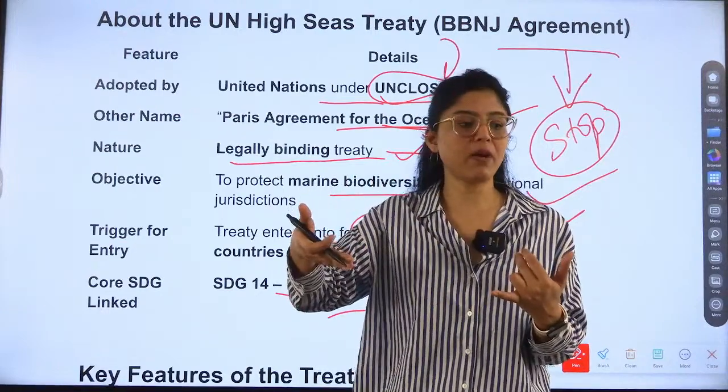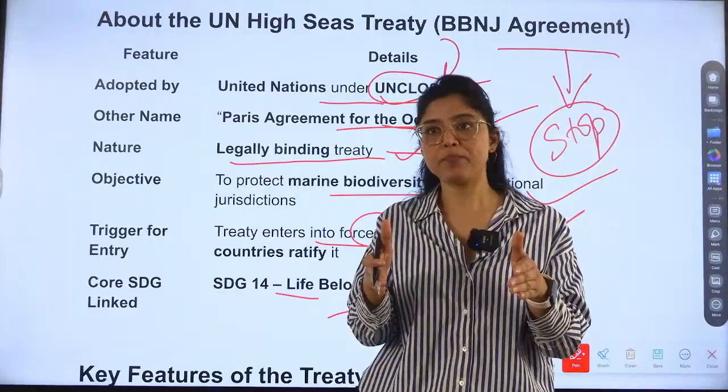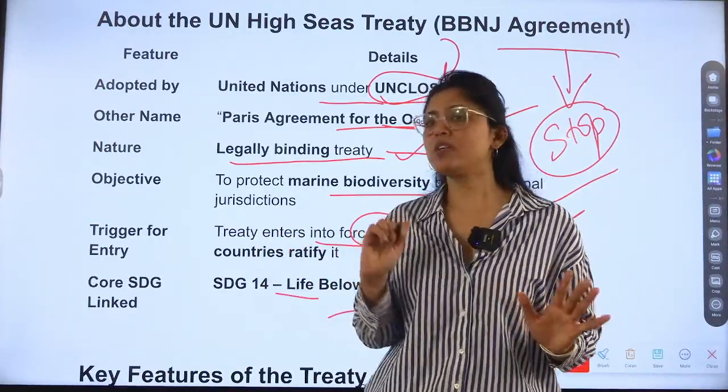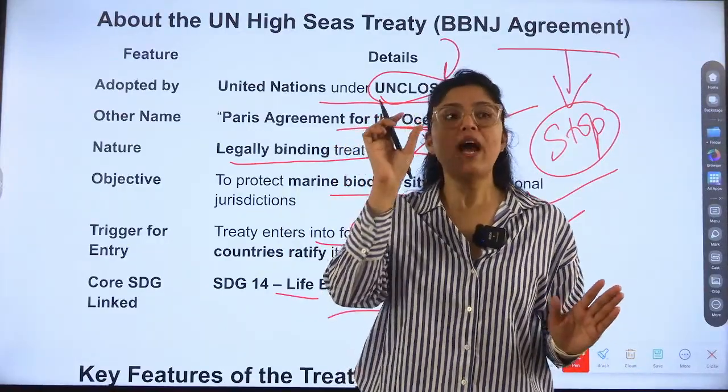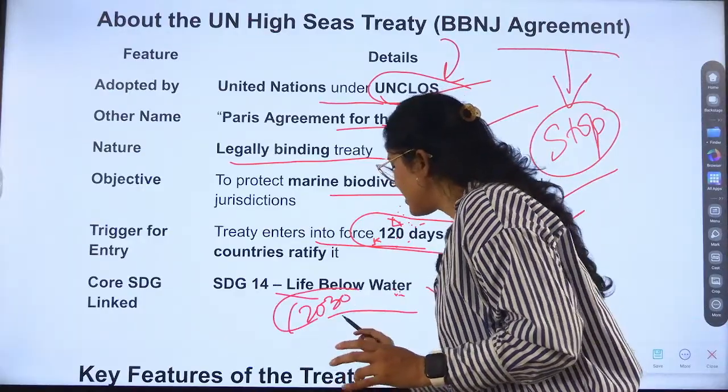This is sustainable development, and this will be done in a sustainable way. This is the best way currently. Otherwise, we will see disasters and the earth will be collapsing very soon. So sustainable development goals were adopted, and the target limit to meet these goals is 2030. There are 17 goals.